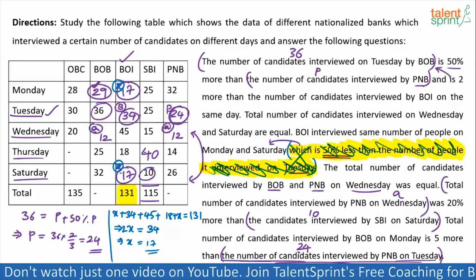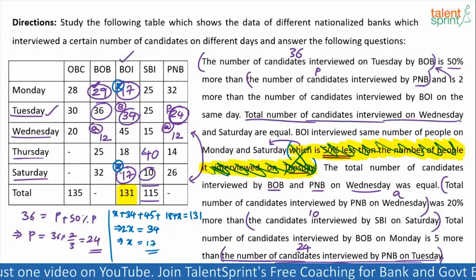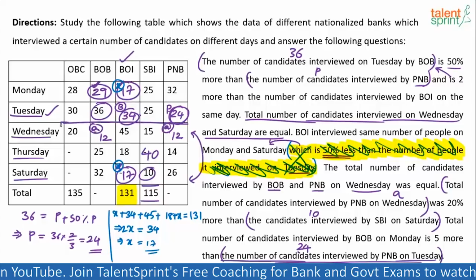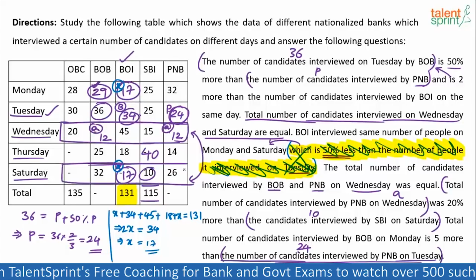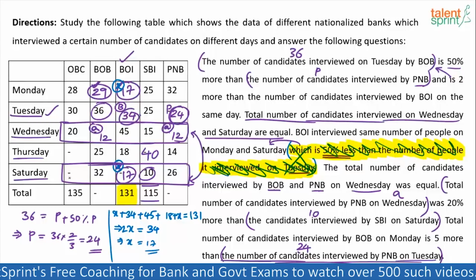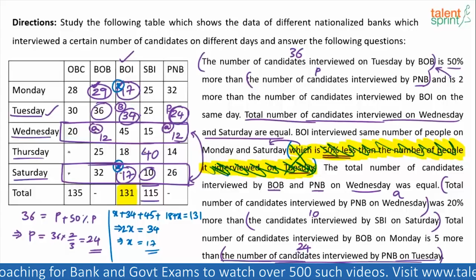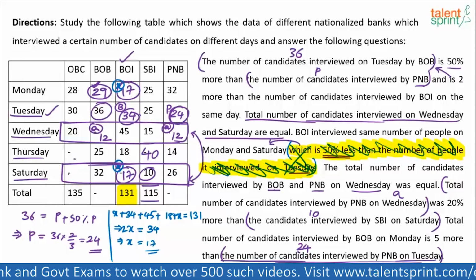Okay, this point I think we can use. This point was not used. Total number of candidates interviewed on Wednesday and Saturday are equal. So when you balance these two, you will get OBC on Saturday. And once you get OBC on Saturday, you can find out OBC on Thursday as well because this total is also known to us. You getting it?